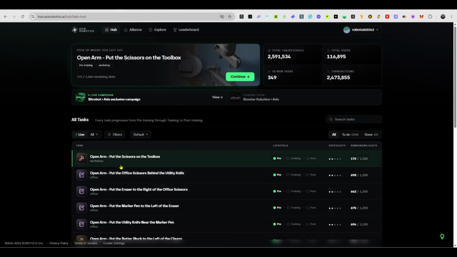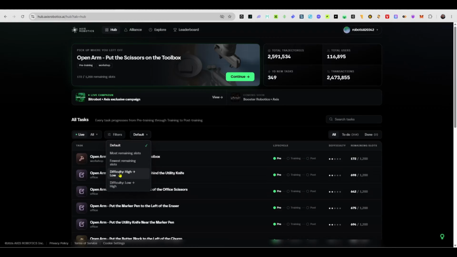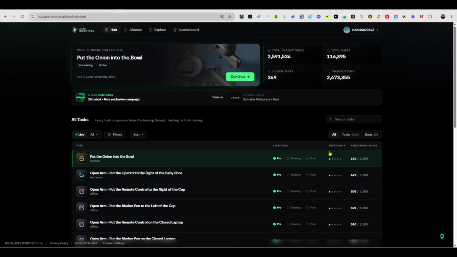Now I'm going to start with this task, which is pretty difficult. But then if you come back down to the filter, you would see this filter right here. It says the difficulty is from low to high. So we're going to filter with this, and then you can see the difficulty has shifted to 1. And this is one example of a task. So we're going to click on this task.